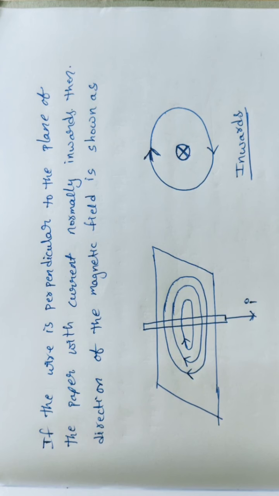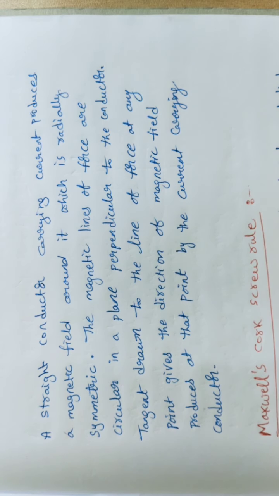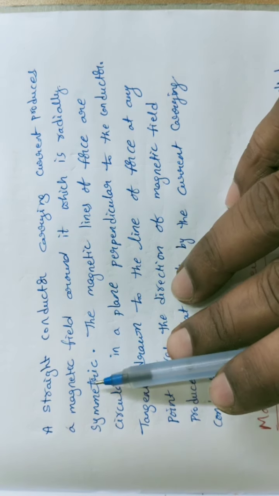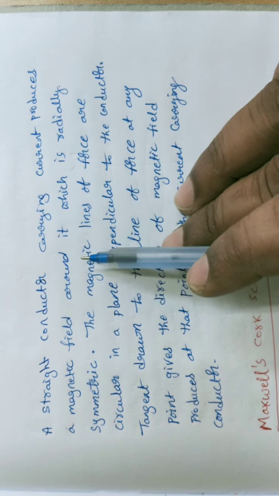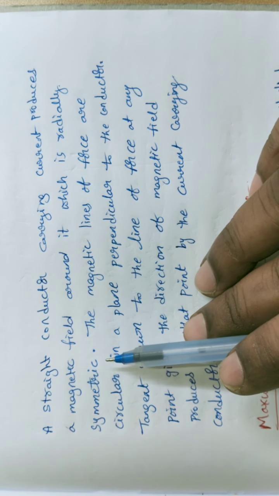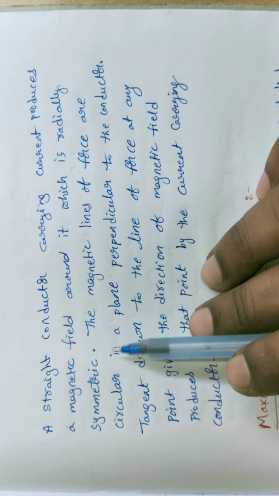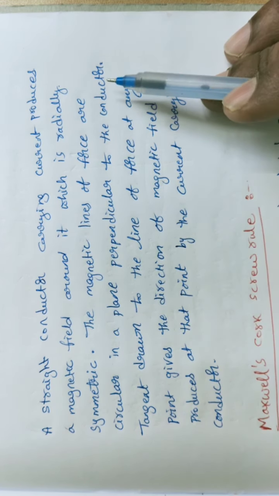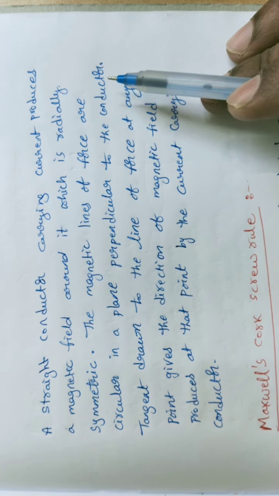Okay, students, continuing the same concept, I am representing here: a straight conductor carrying current produces a magnetic field around it which is radially symmetric. Here we may observe symmetric, concentric circles. The magnetic lines of force are circular, in a plane perpendicular to the conductor. This is clearly represented.